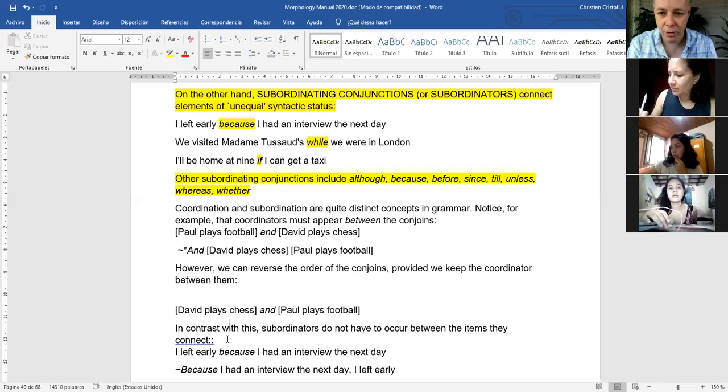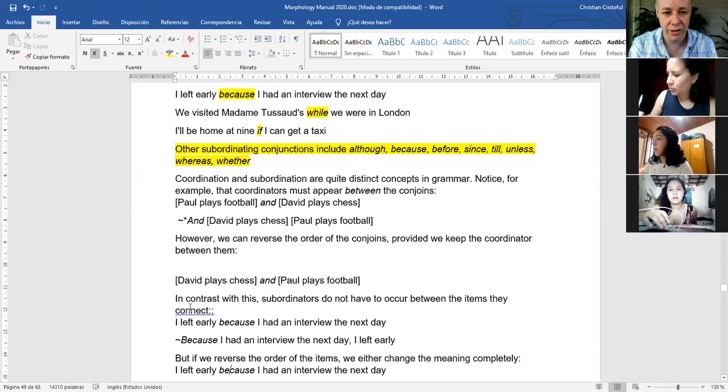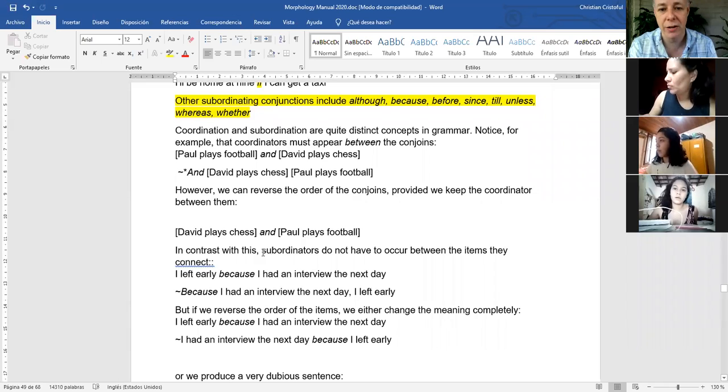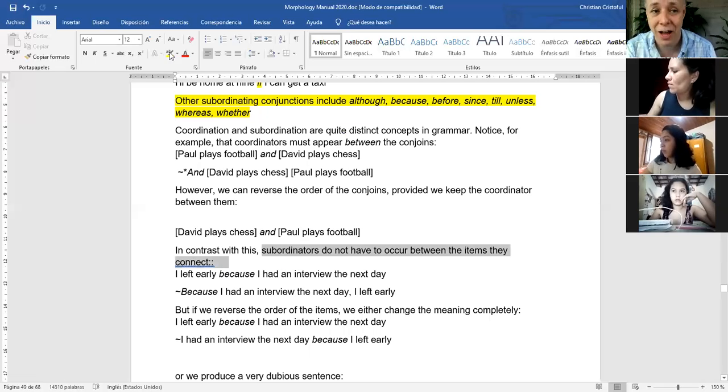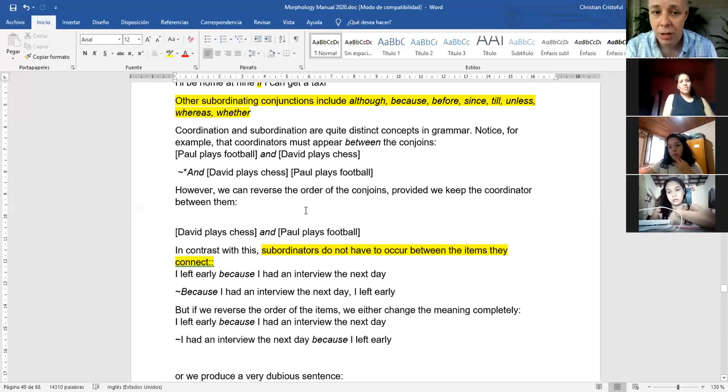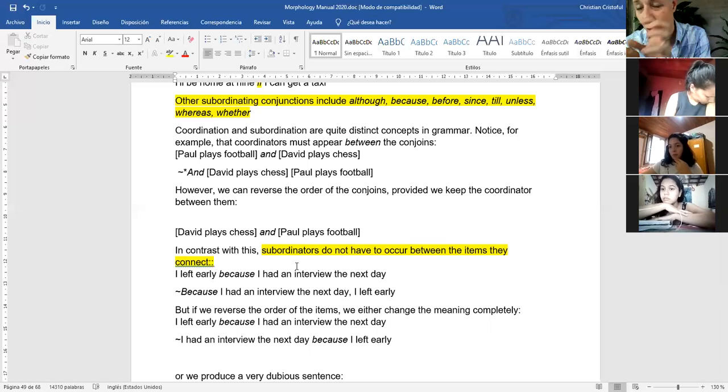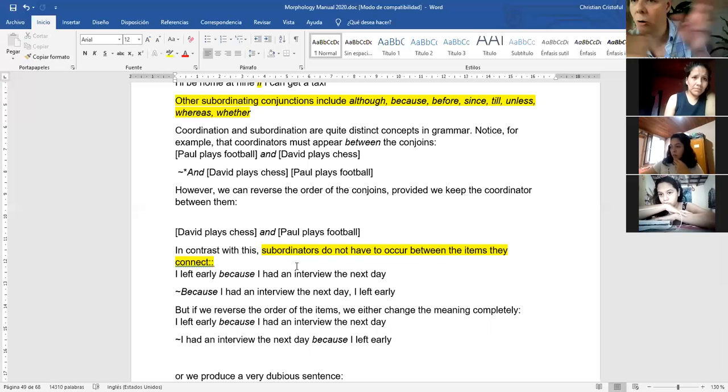That's regarding coordination. What about subordinators? In contrast with this, subordinators do not have to occur between the items they connect. So this is a hint to classify coordinator and subordinating conjunctions. In subordinating conjunctions, the items must not be between, like apples and oranges. You can put them at the beginning or at the end.